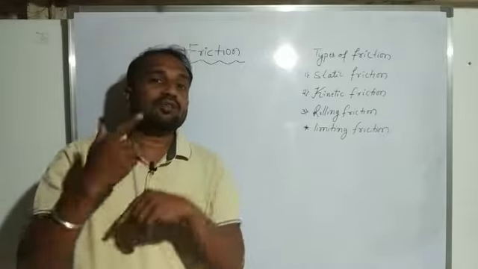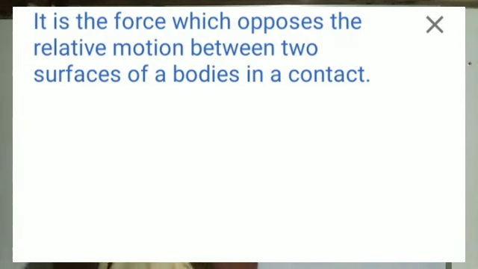It means the other body is in motion. So the definition of friction is that it is a force which opposes the relative motion between two surfaces of bodies in contact. It is the force which opposes the relative motion between two surfaces of bodies in contact.